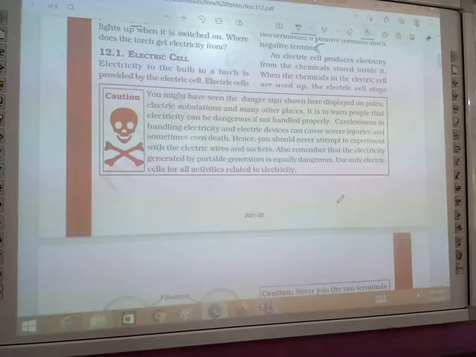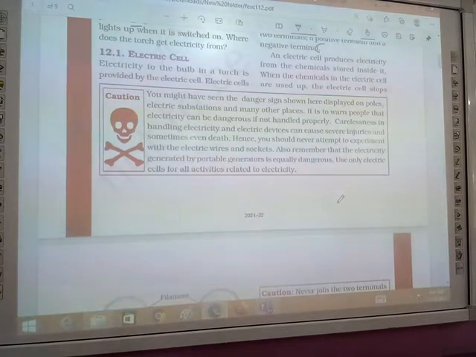So use only electric cells for all activities related to electricity. You have to use only electric cells if you want to work on electricity. Now you are in 6th class. If you touch sockets and electrical wires, it will harm you. So do the work in which you feel better. And be cautious when handling electricity, electrical wires or sockets. We should not touch them with a wet hand.